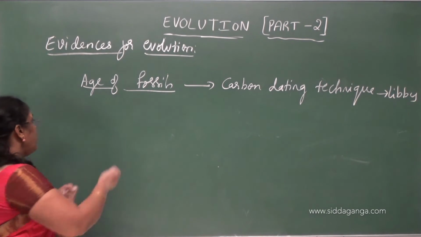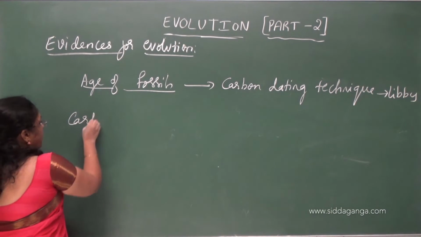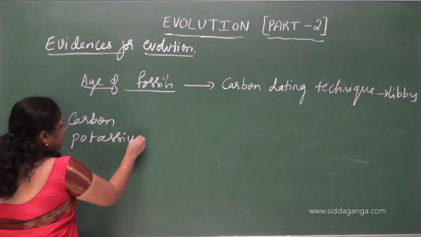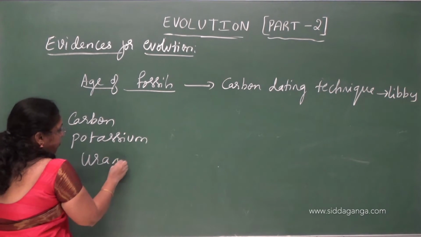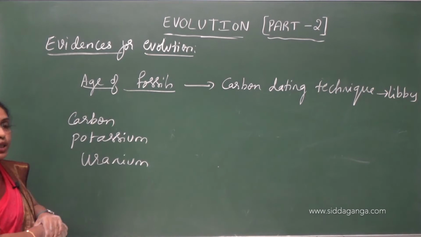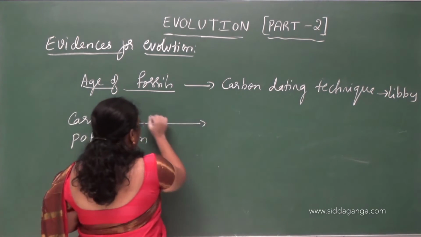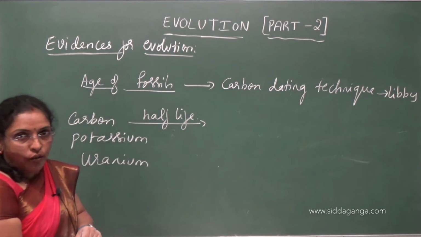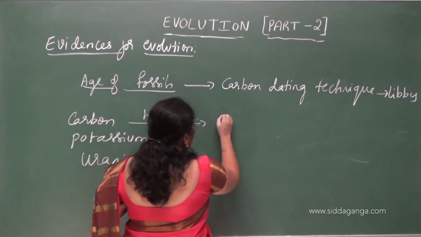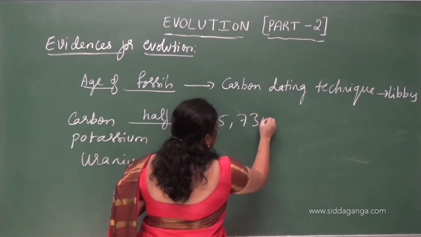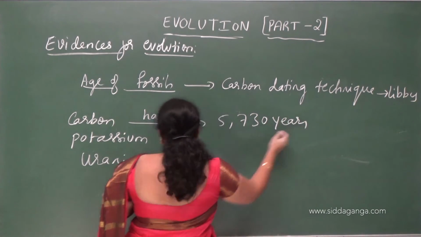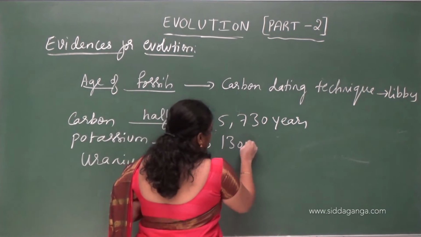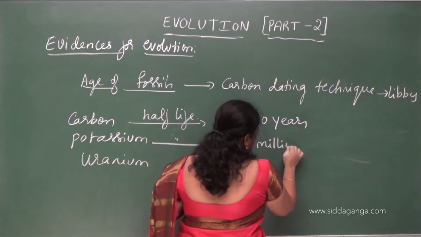They are calculated by using carbon, potassium and uranium. These are the radioactive isotopes. By using the half-life, they calculate the age of fossils. Half-life of carbon is 5730 years. Half-life of potassium is 1300 million years.